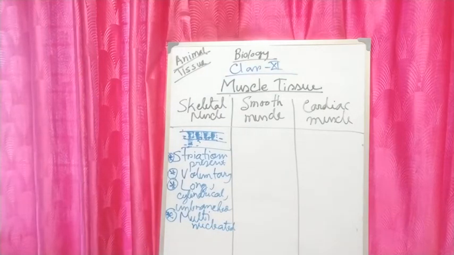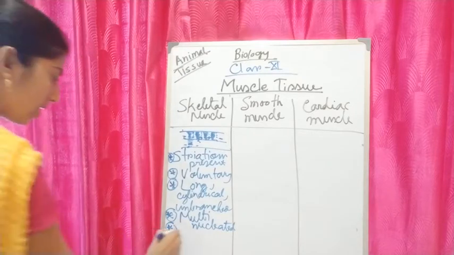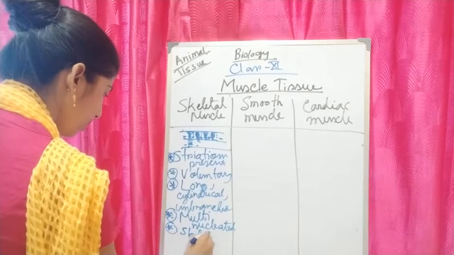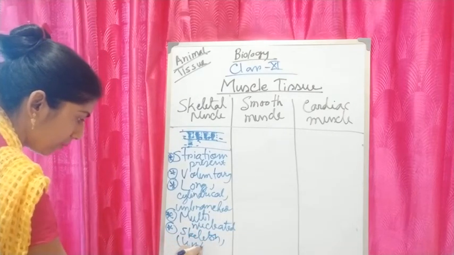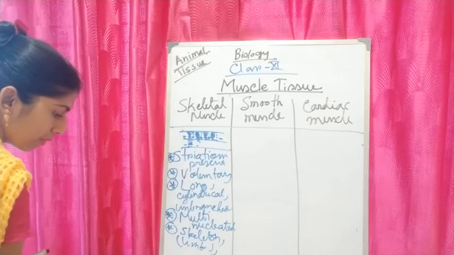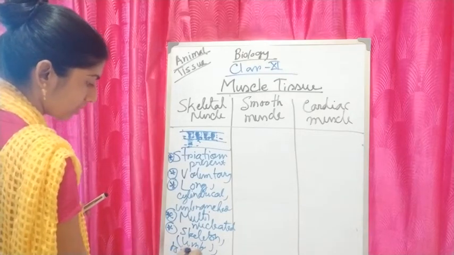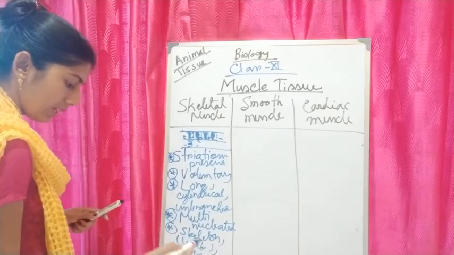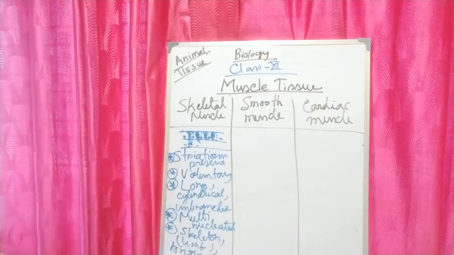Now, where can they be found? They are associated with the skeletal system, that means they can be found in the limbs. They can be found in our tongue, that's why we can move our tongue voluntarily. So these are the locations. These fibers are long, cylindrical and unbranched.